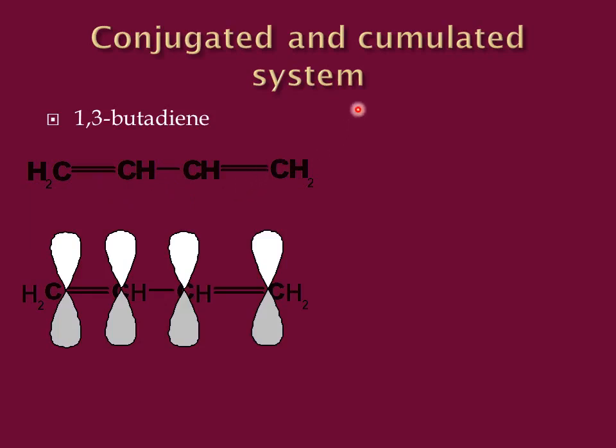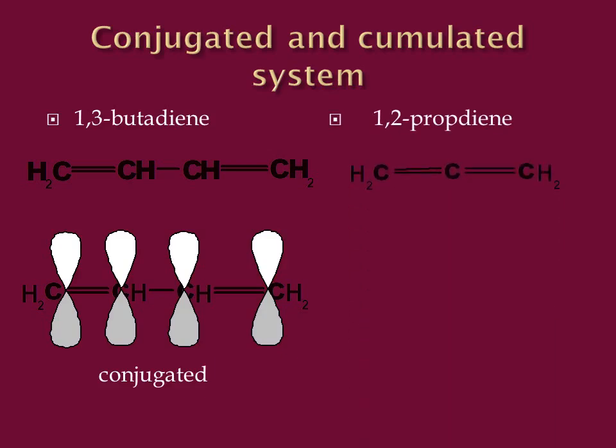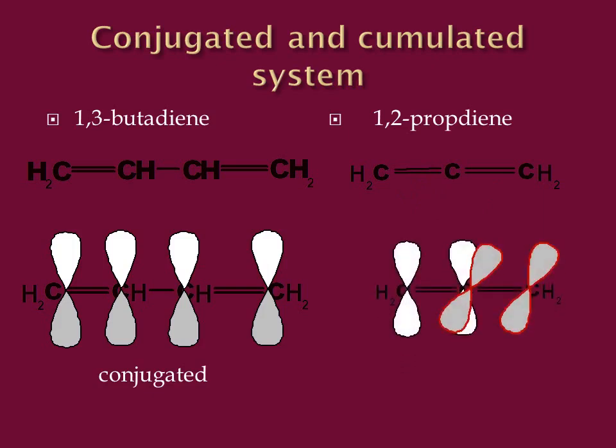Now look at the example of 1,2-propadiene. Now you can see that the double bonds are not in alternating fashion. They are present on adjacent carbon atoms, a double bond and again a double bond. Now these are the p orbitals which are making the two double bonds. Now you know that double bonds are formed by p orbitals by sideways overlap, and the necessity of this overlap is coplanarity. Now look at carbon number 1 and 2.